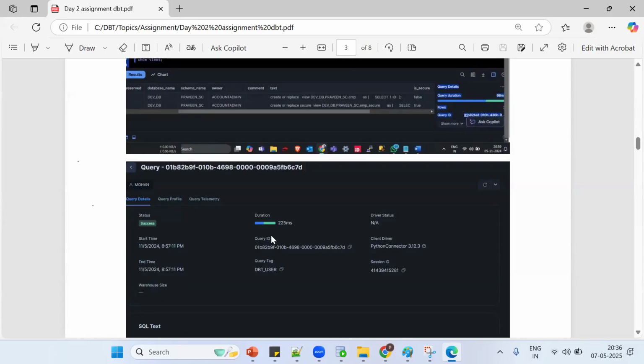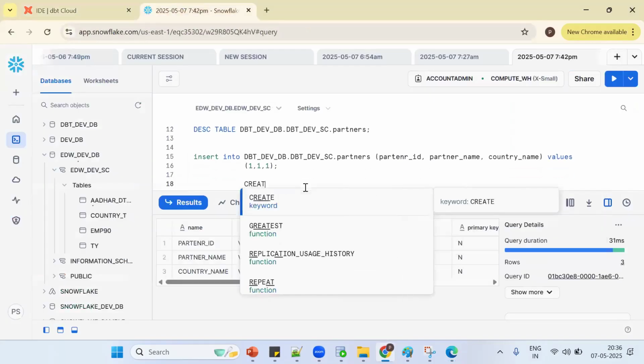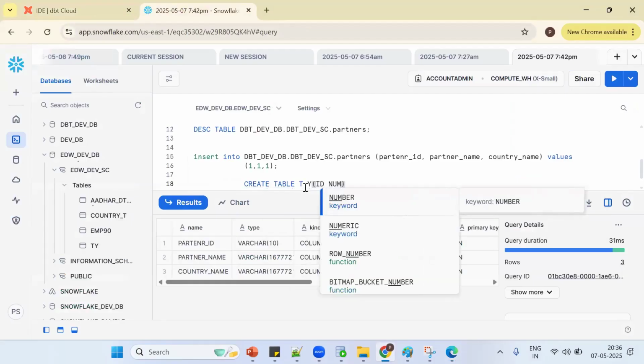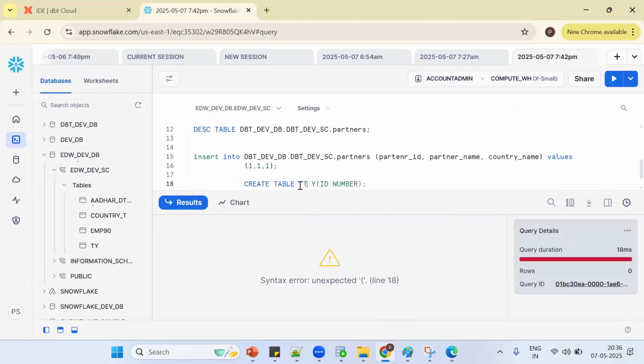I want to create a table. So what happened in Snowflake? If I want to create a table with spaces, will it work? So create a table, TY ID number. Tell me, will it work? No. It won't work. What should I do? We should go for what concept? Go for double quotes. Tell me, will it work or not? It will work. Yeah, it will work.